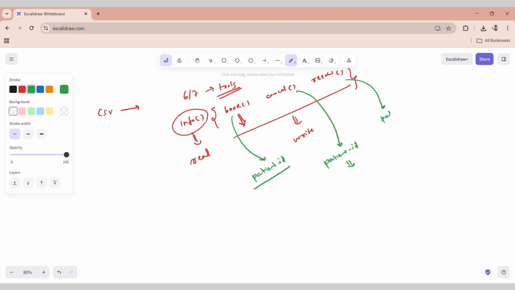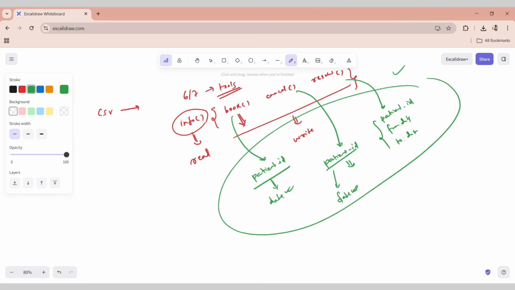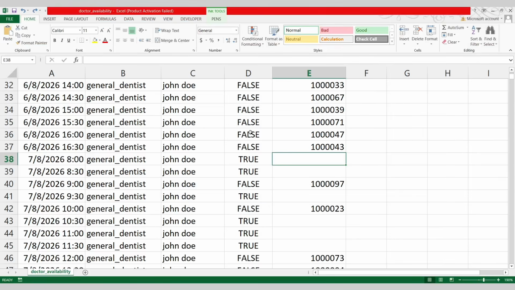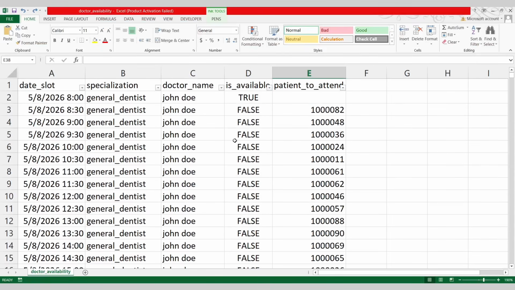So again, patient ID is mandatory here. Of course, from date to date is also needed, right? Here also patient ID and which particular transaction or which particular date, that is also needed. And book also, patient ID and date is needed, right? So I hope this is pretty much clear, very easy to understand. So that's all about your data set.